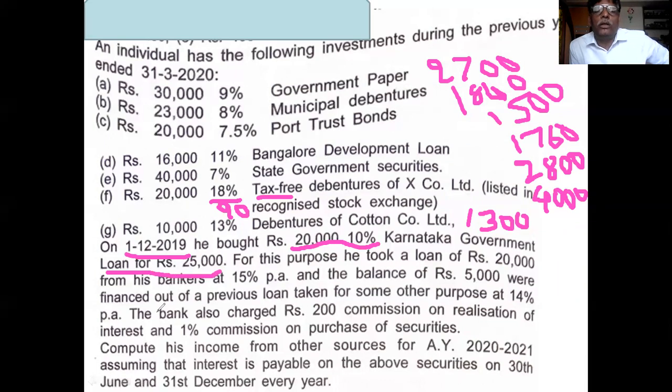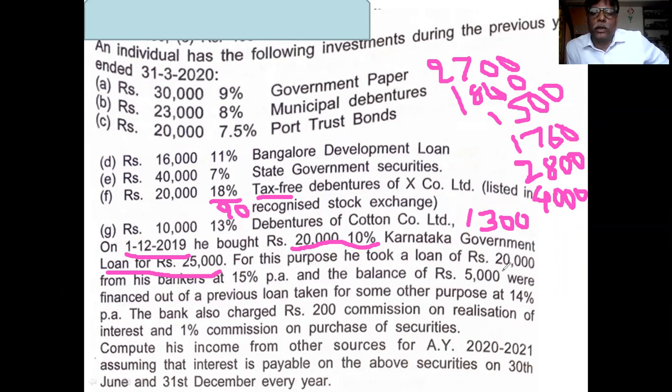A Karnataka government loan of face value 20,000 is purchased for rupees 25,000. You may purchase at more or less than the face value, but interest is to be calculated on the face value only. Remember this.